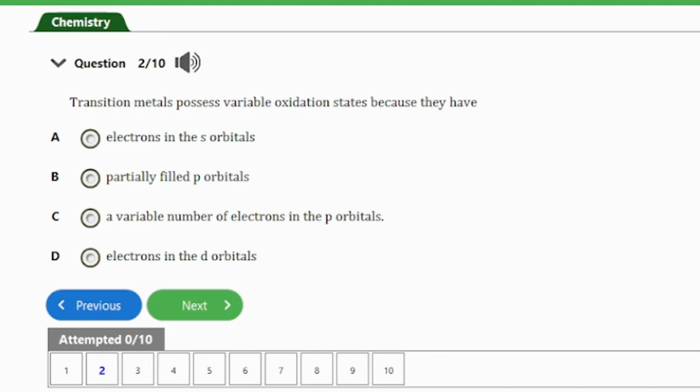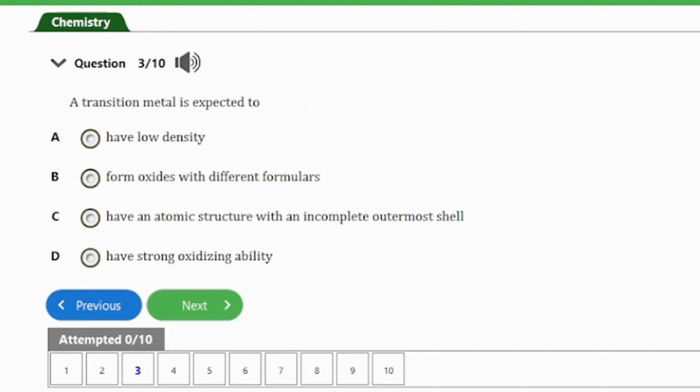Question number 2, it says, transition metals possess variable oxidation states because they have A, electrons in the s orbitals, B, partially filled p orbitals, C, a variable number of electrons in the p orbitals, and D, electrons in the d orbitals. So guys, the answer to this question is option D here. Actually, transition metals possess variable oxidation states because they have electrons in the d orbitals. So let's consider the next question.